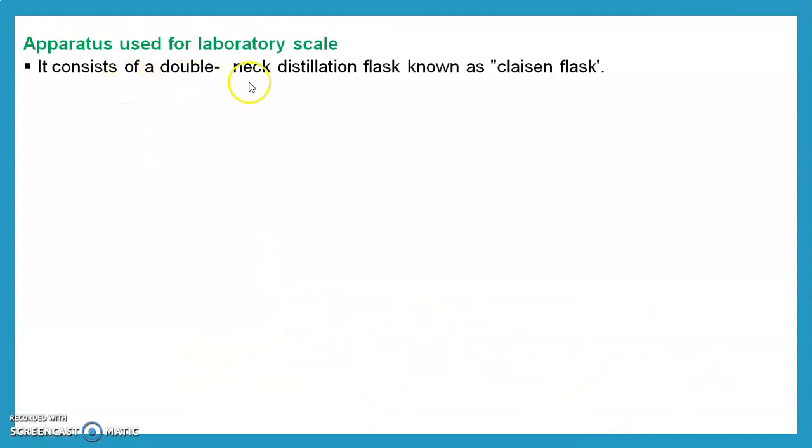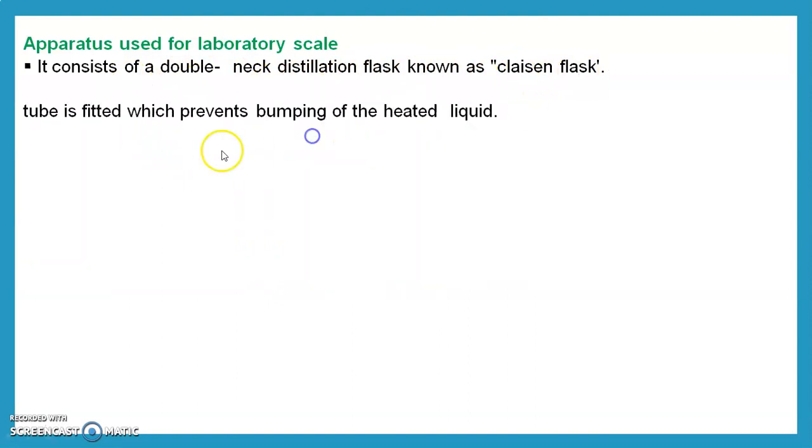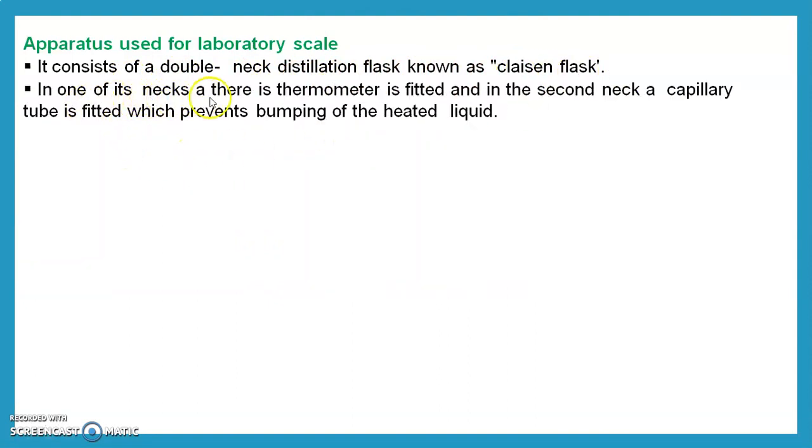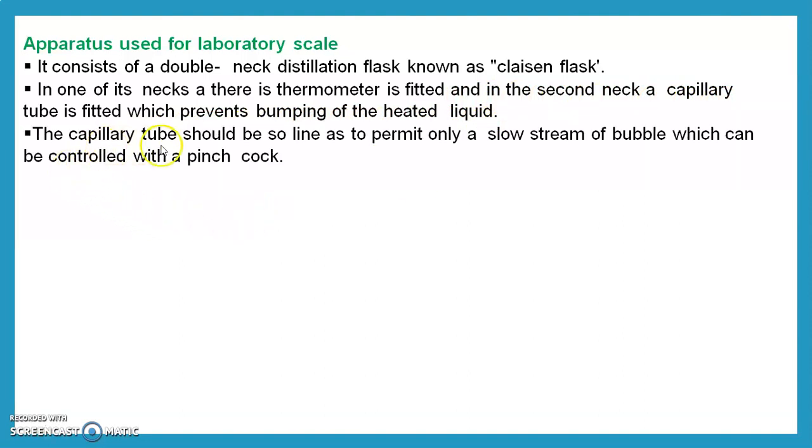Apparatus used on the laboratory scale: it consists of a double neck distillation flask known as a Claisen flask. In one neck a thermometer is fitted, and in the second neck a capillary tube is fitted, which prevents bumping during heating of the liquid. The capillary tube should be lined so as to permit only a slow stream of bubbles, which can be controlled with a pinch cork.